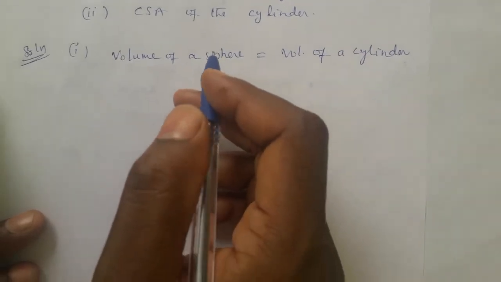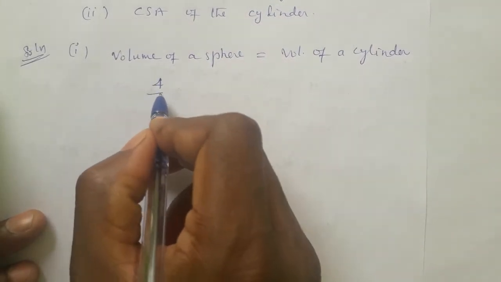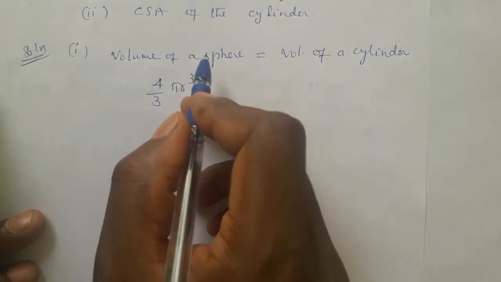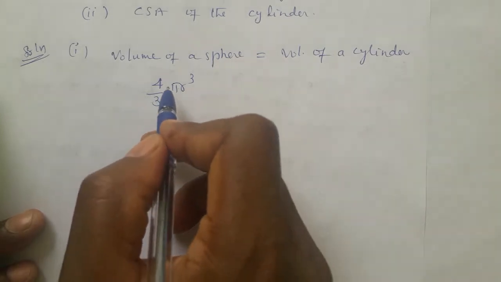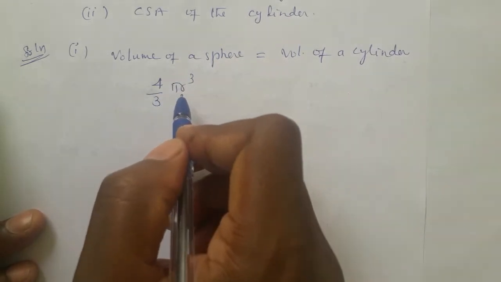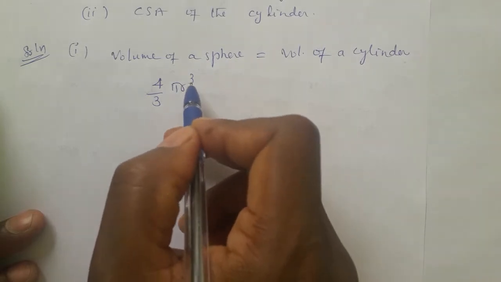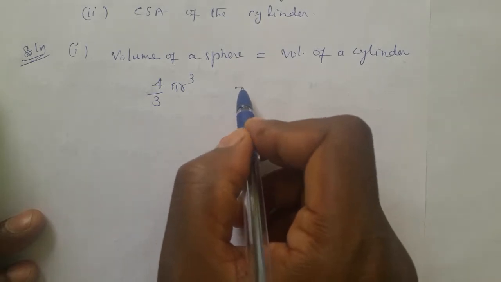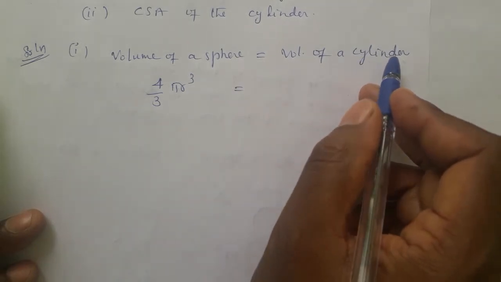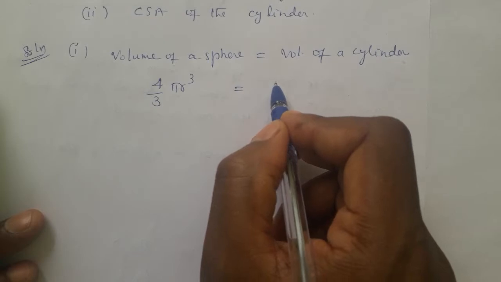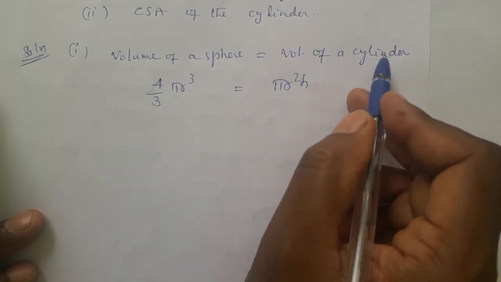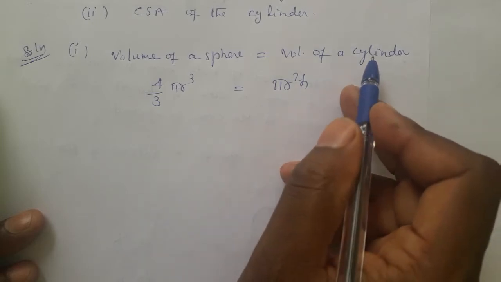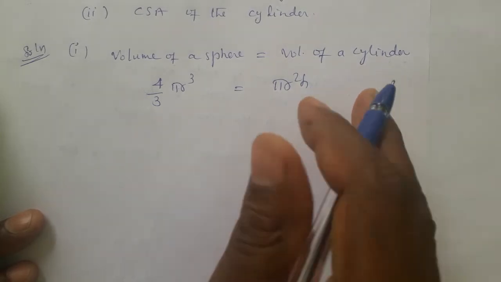That means one sphere is converted into one cylinder. There is no many. Volume of a sphere formula is 4 by 3 pi r cube. Before writing the sphere formula, be careful whether it is a hemisphere or hollow sphere or hollow hemisphere. In a hemisphere, the sphere value is reduced by half. In a hollow sphere, it becomes R cube minus r cube. In a hollow hemisphere, both changes. Volume of a cylinder: is it a hollow cylinder or only a cylinder? Only cylinder, so write pi r square h. If it is a cone, by 3. If 3 is removed, it is a cylinder.